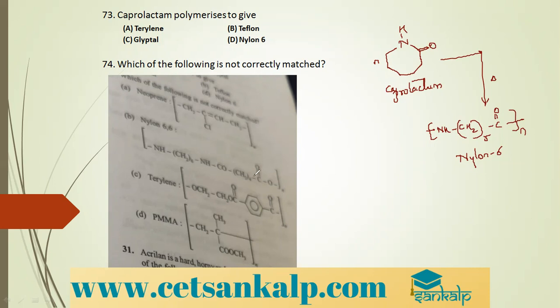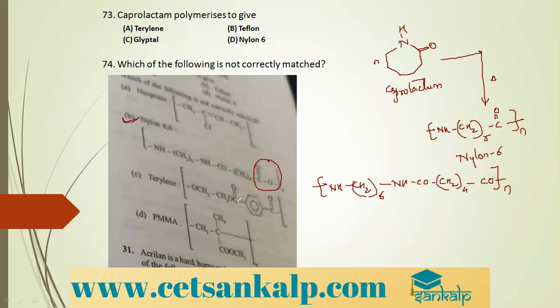Then CH2 4 times, C double bond O, single bond O. No, this is wrong. So what is the correct structure for nylon 6? NH, CH2 6 times, then NH, then we have CO, then we have CH2 4 times, and then we have CO. It continues up to N. We don't have ester linkage. This is ester linkage; we have carbonyl linkage. So this is the wrong option, not correctly matched.